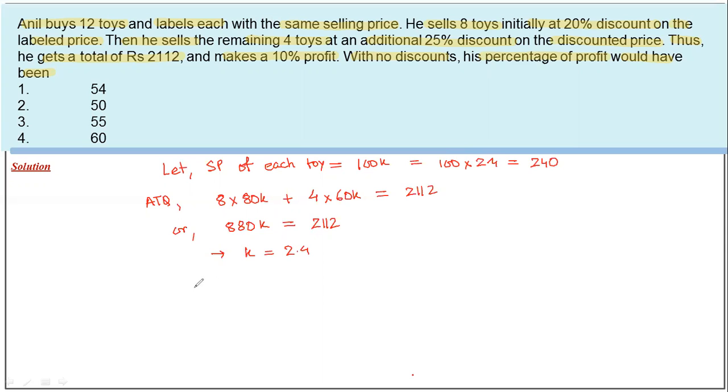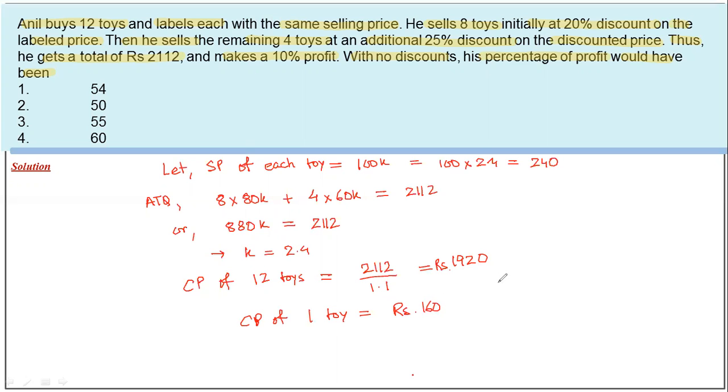Also, he made a 10% profit, so CP of 12 toys is 2112 by 1.1, that is 1920. So CP of one toy becomes rupees 160.